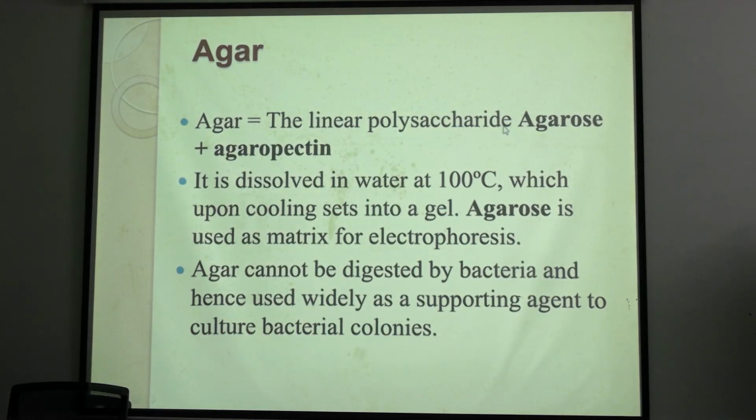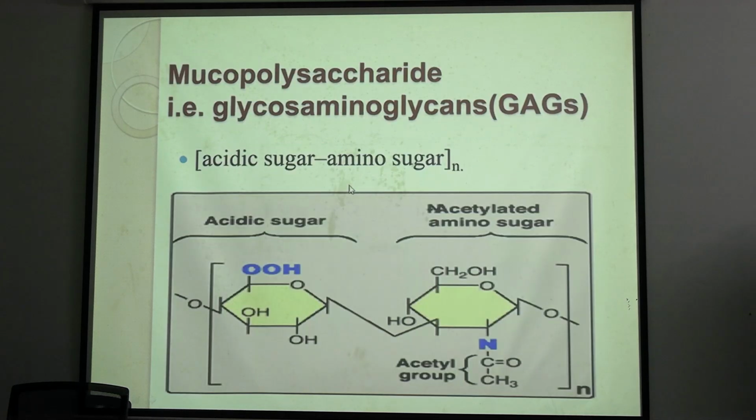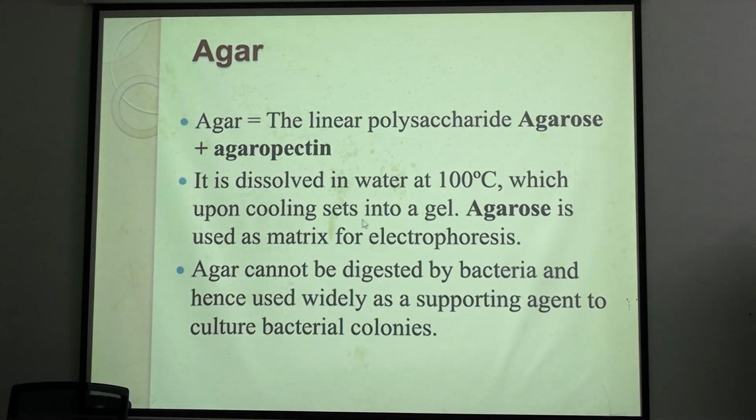So agar polysaccharide is composed of agarose and agaropectin. Why is agar plate used as bacterial culture media? Because it cannot be digested by bacteria as there is no agarase enzyme. Okay, bacteria cannot digest it.